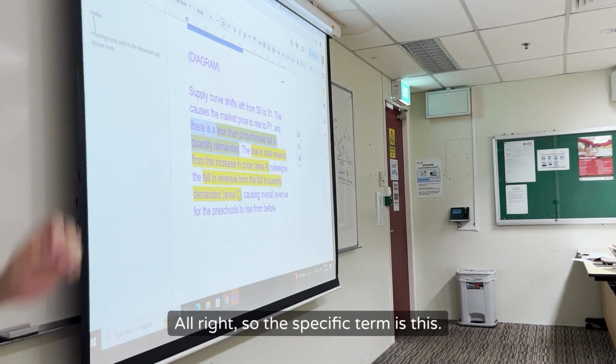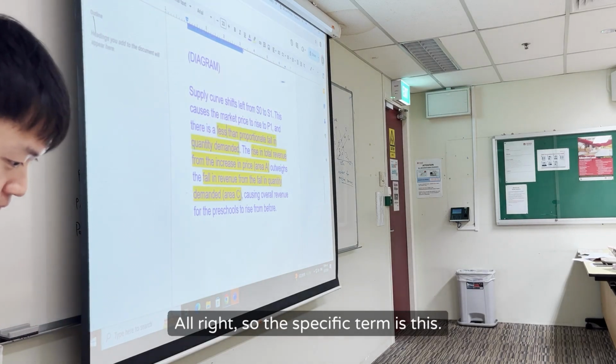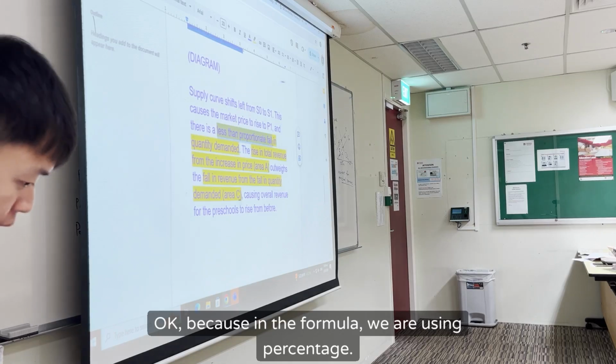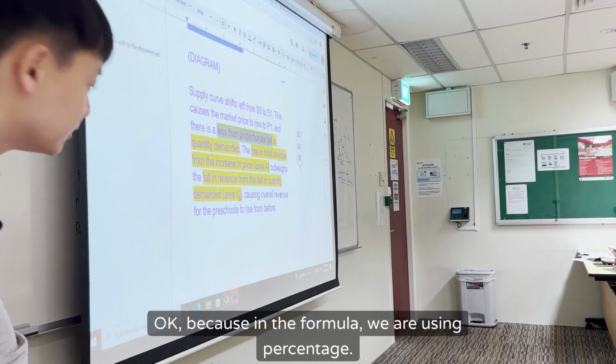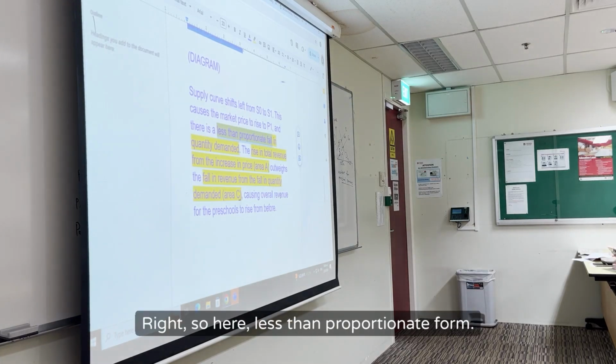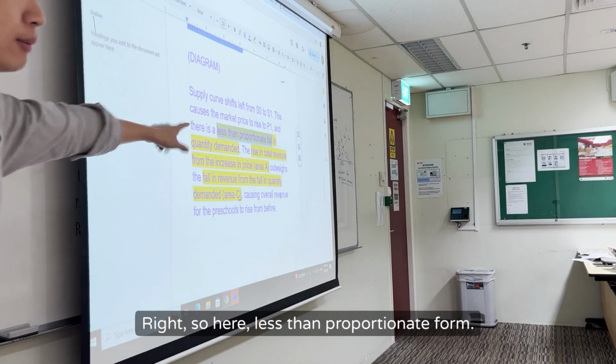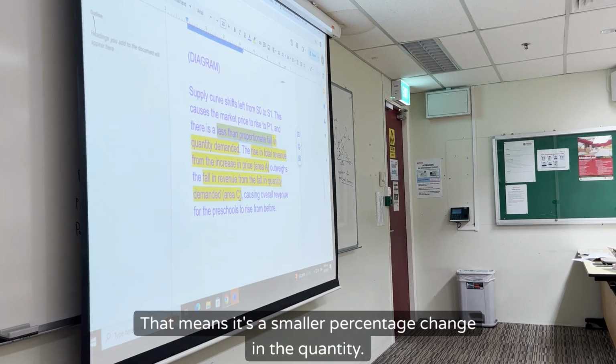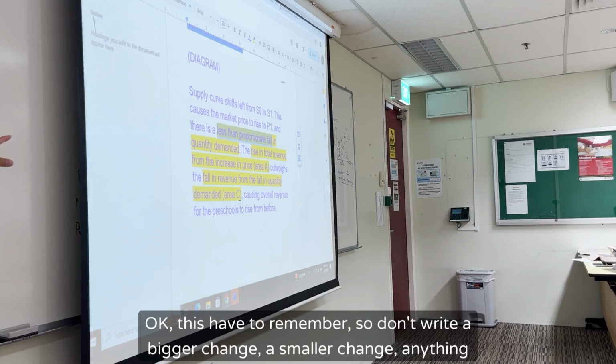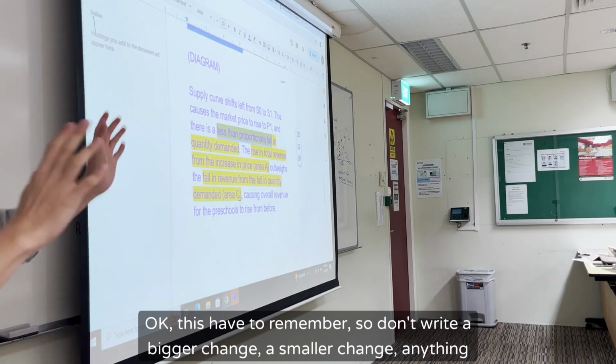The specific term is this, because in the formula, we are using percentage. So less than proportionate fall means a smaller percentage change in the quantity. This you have to remember. So don't write a bigger change or a smaller change.